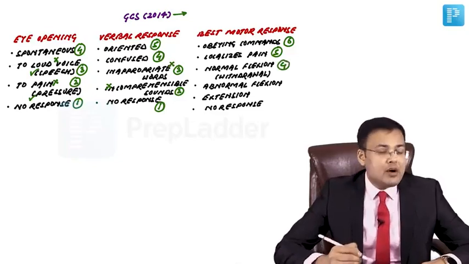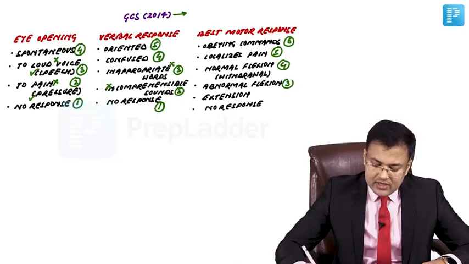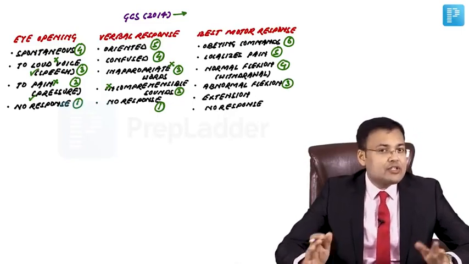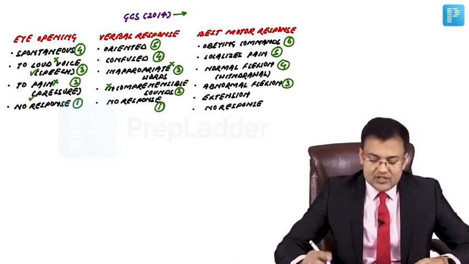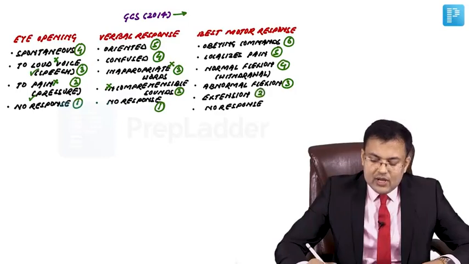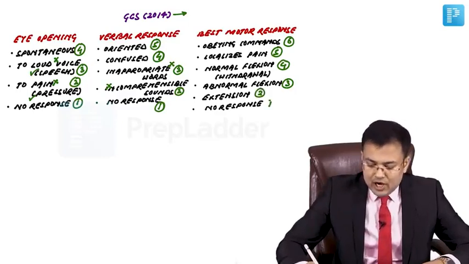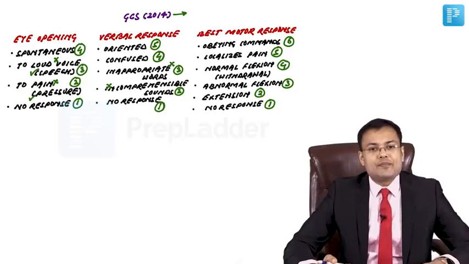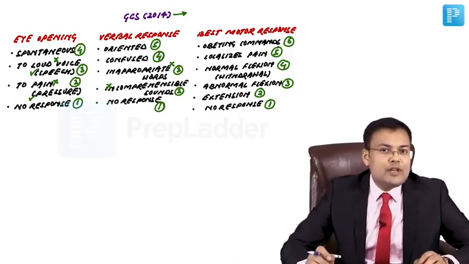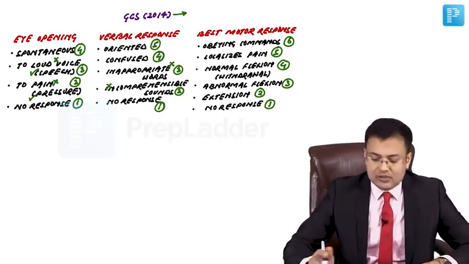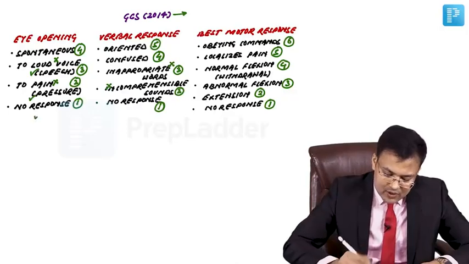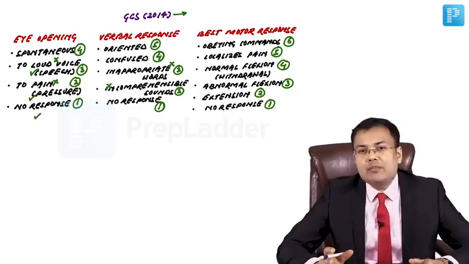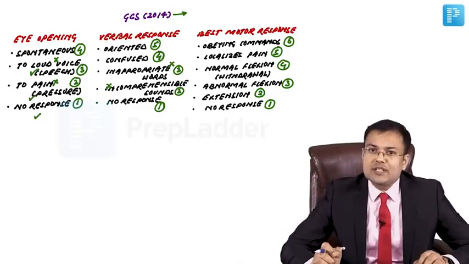If there is abnormal flexion, score is 3. And if there is extension, what is the posture of patient? Extension, then it's 2. And if there is no response, how much is the score? It's 1. Clear? So this is eye opening, verbal response, and best motor response. It is easy to remember eye opening. There is a mnemonic to remember the verbal response and best motor response.